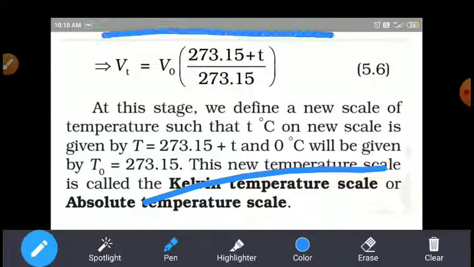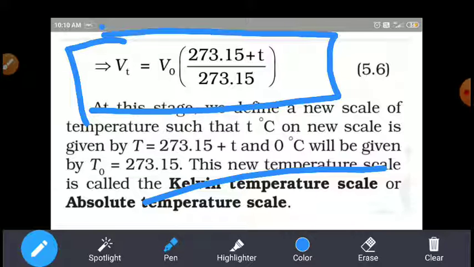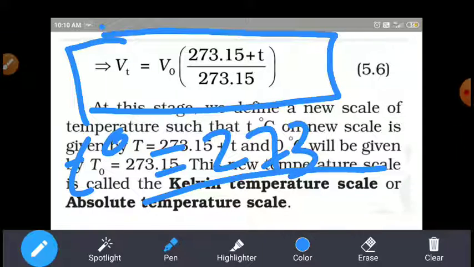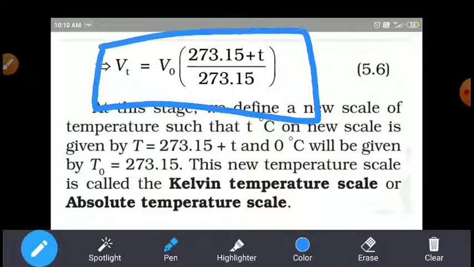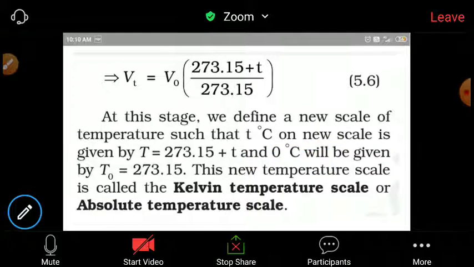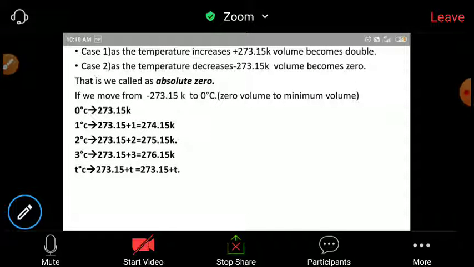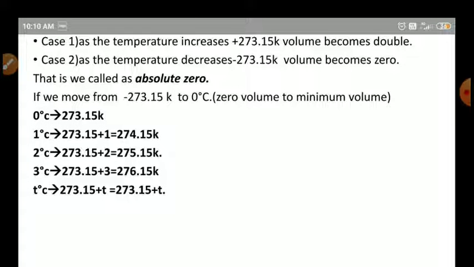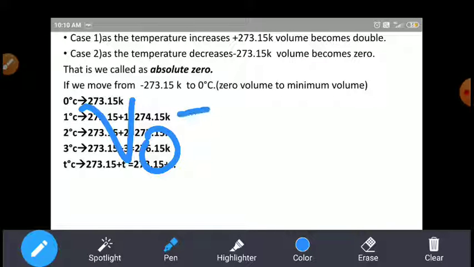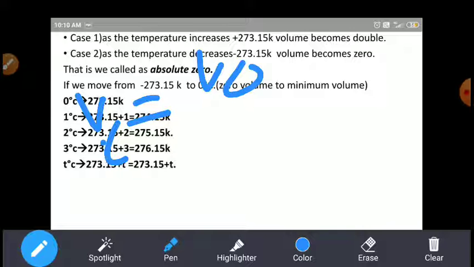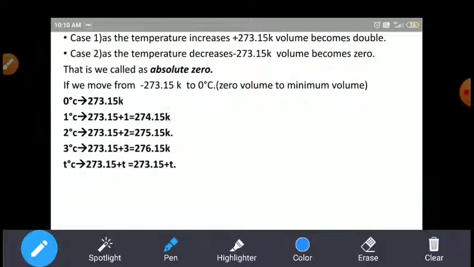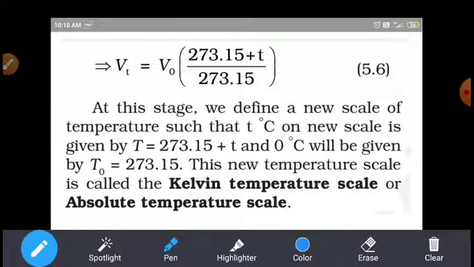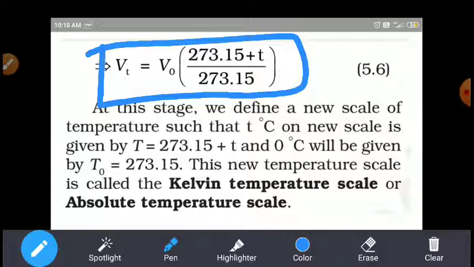Using the formula from the previous slide, at the temperature T degrees Celsius, the temperature is 273.15 + T. So the total change in volume is Vt equal to V0 times (273.15 + T) by 273.15. Okay, students. Now, students, is this point clear? How we have to derive this formula, Vt equal to V0 (273.15 + T) by 273.15, by using previous values.